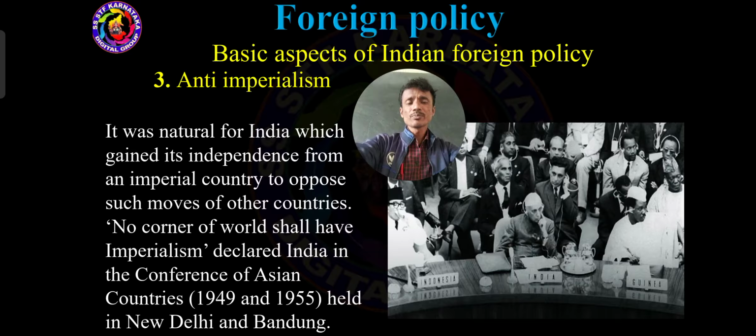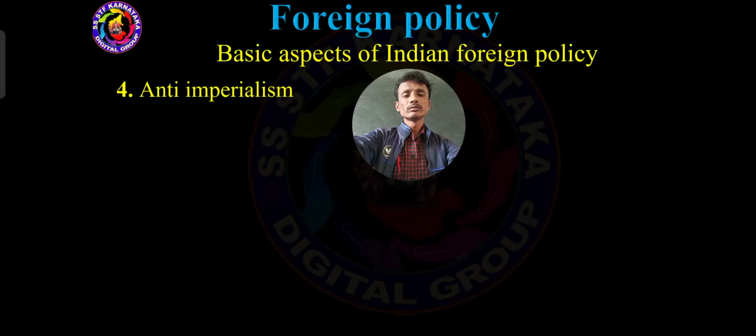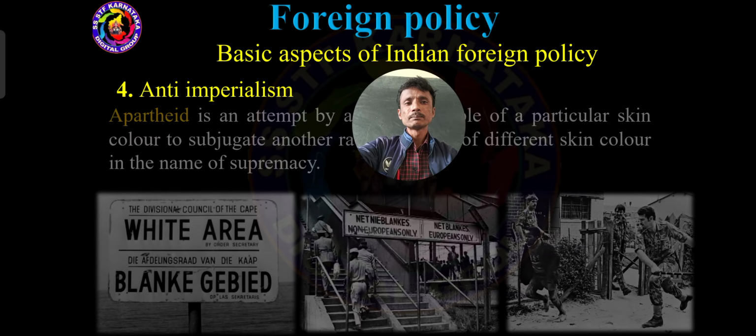So dear students, this is about imperialism. This is the third basic aspect of India's foreign policy. And the fourth one, anti-apartheid. The word imperialism was repeated, but you need not bother about that. So that is the anti-apartheid policy. Apartheid means racial separation based on skin color. It means the white man's domination over the black people.